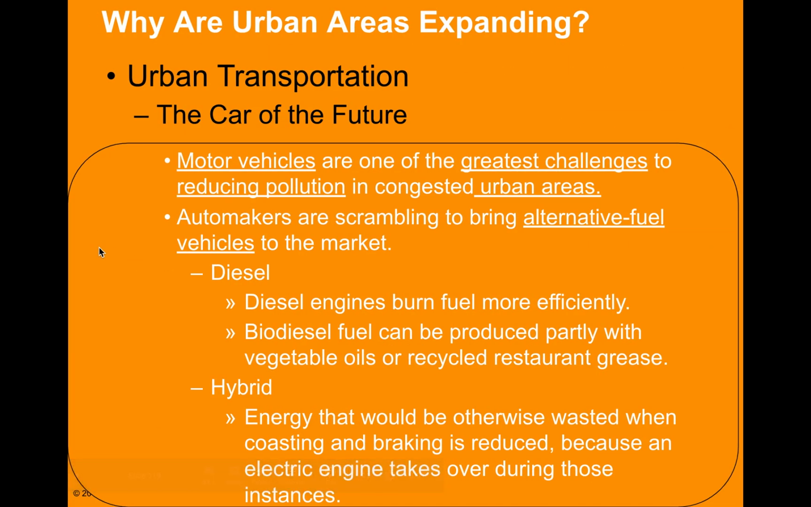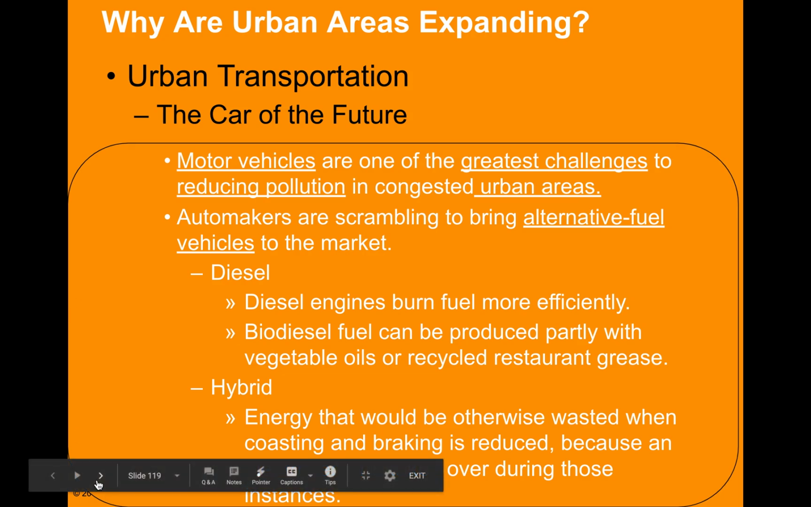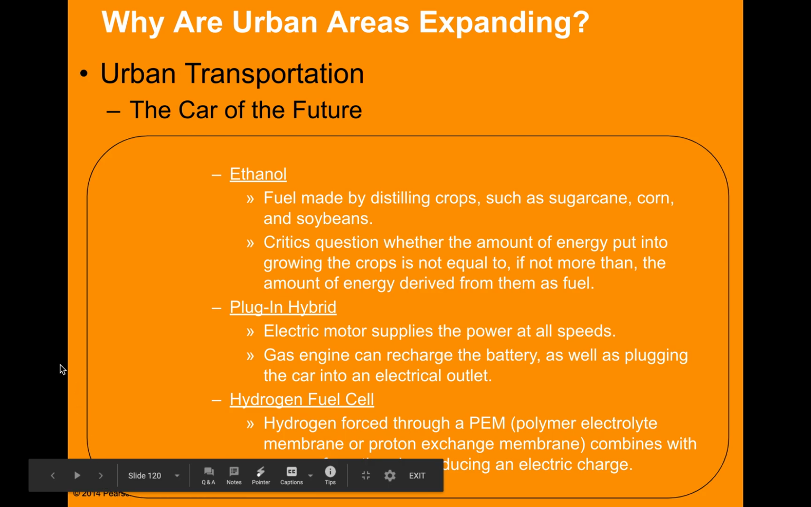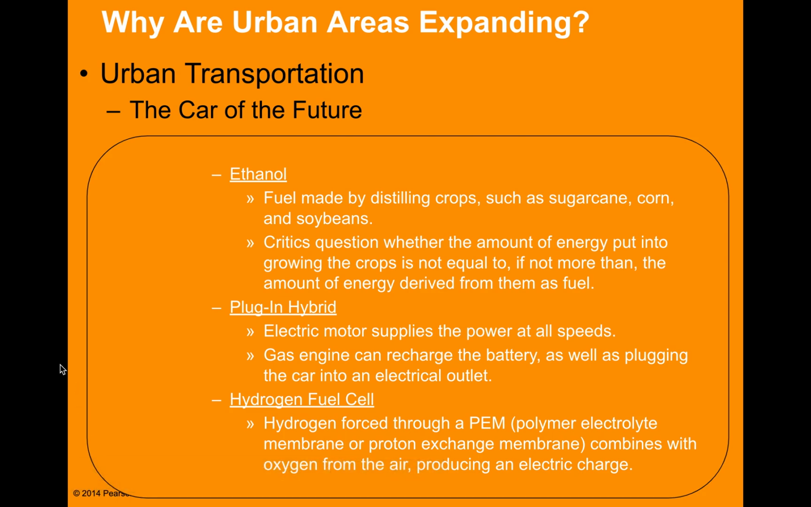The car of the future. The greatest challenge to reducing pollution is the motor vehicles in urban areas. Alternative fuel, there are options. There's diesel. You can combine diesel fuel, which burns more efficiently. Then you have biodiesel, and that's again made from vegetable oils or recyclable grease from restaurants. And you have hybrid that uses a combination of petroleum and battery. You have ethanol, that's the distilling of major crops. The one that's most heavily subsidized in the U.S.